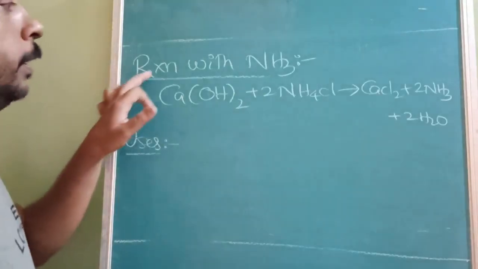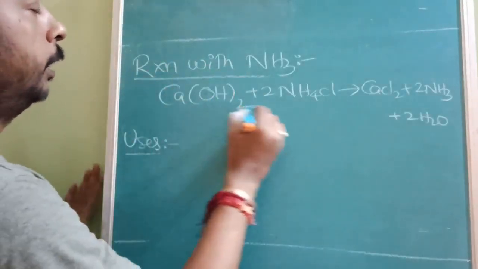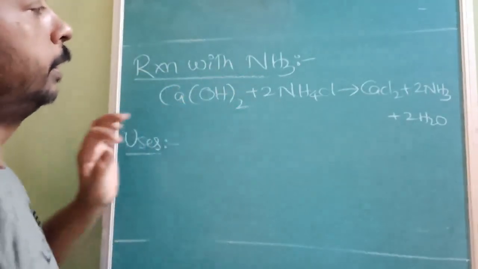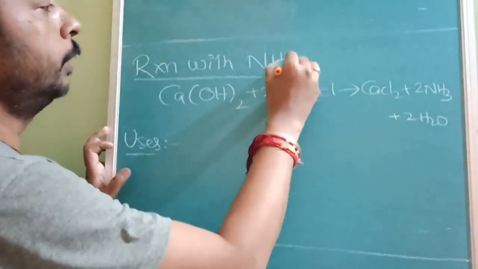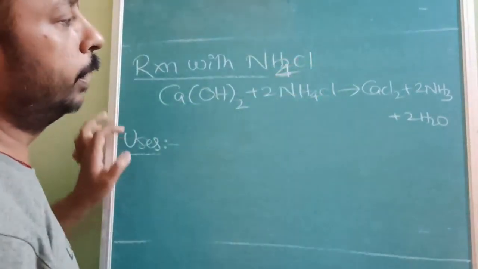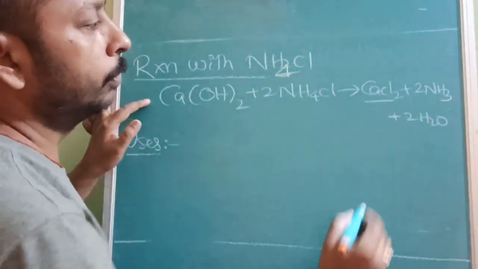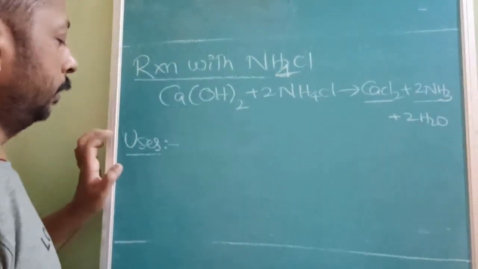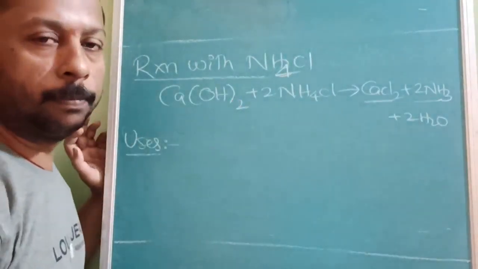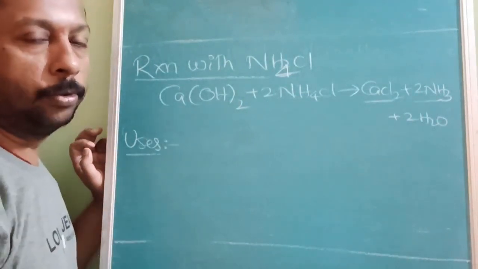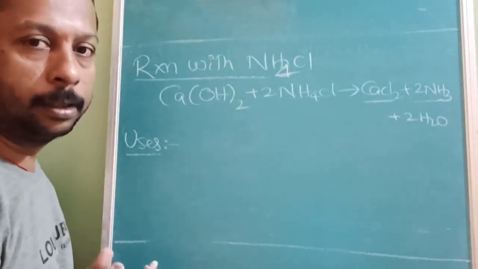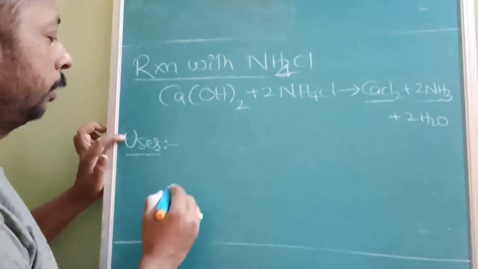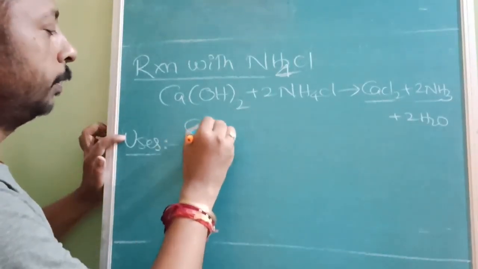Next one is the reaction with ammonia or ammonium chloride. Calcium hydroxide when treated with NH4Cl, calcium chloride is formed and ammonia will be liberated. Next, it is not much important, but bleaching powder, that is, the reaction with chlorine at different temperatures, is very important. And now let us see the uses of calcium hydroxide.